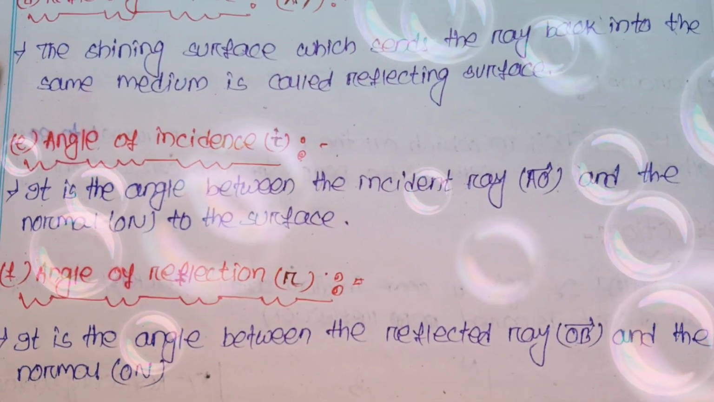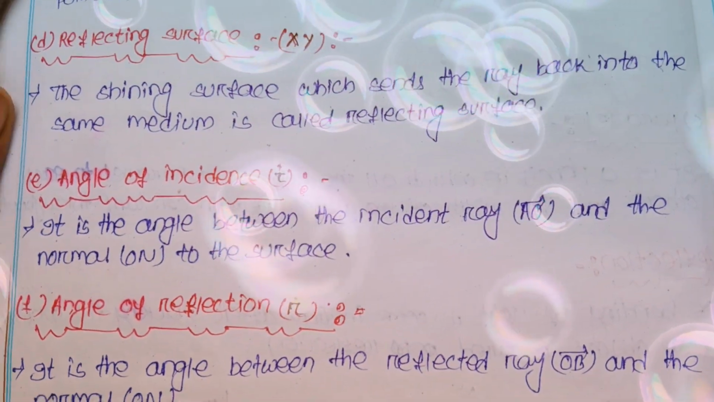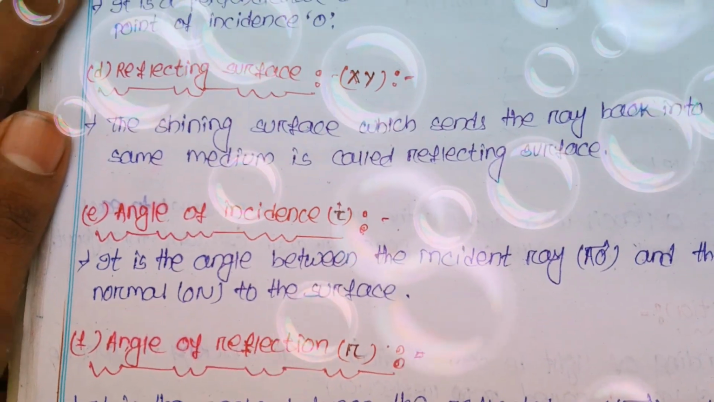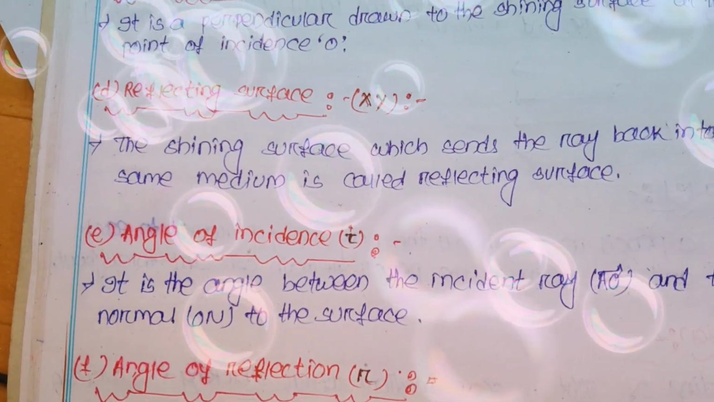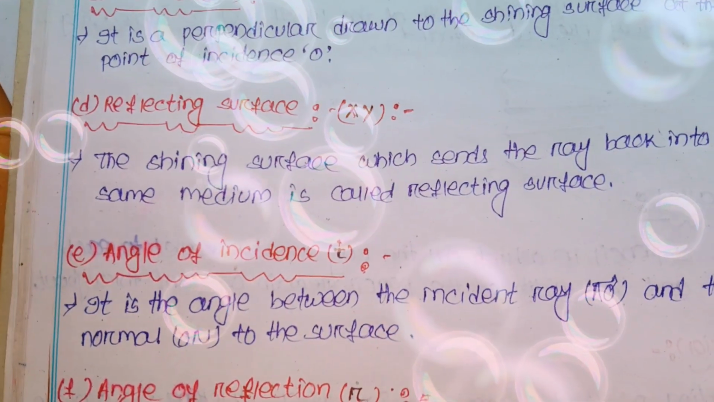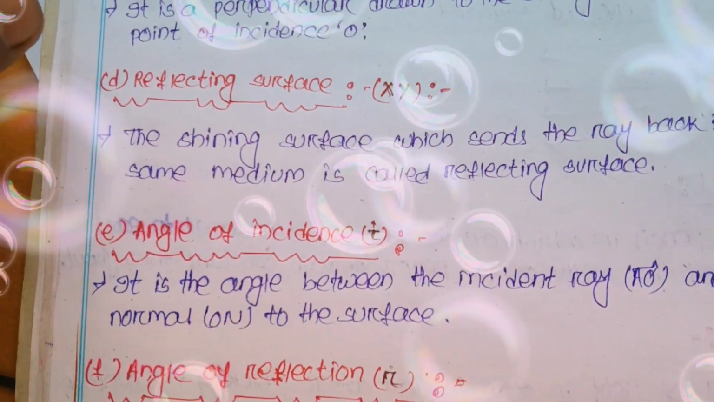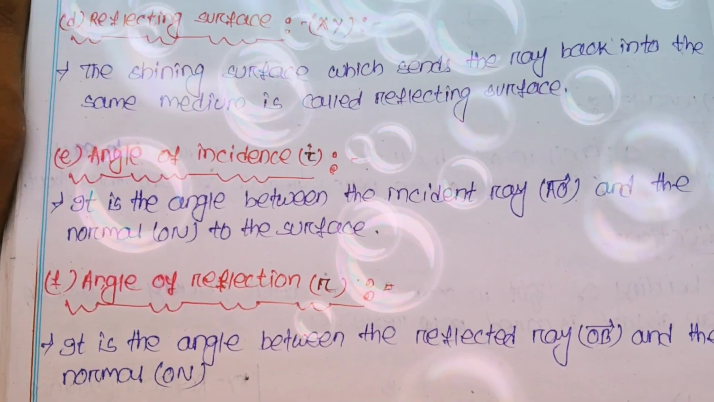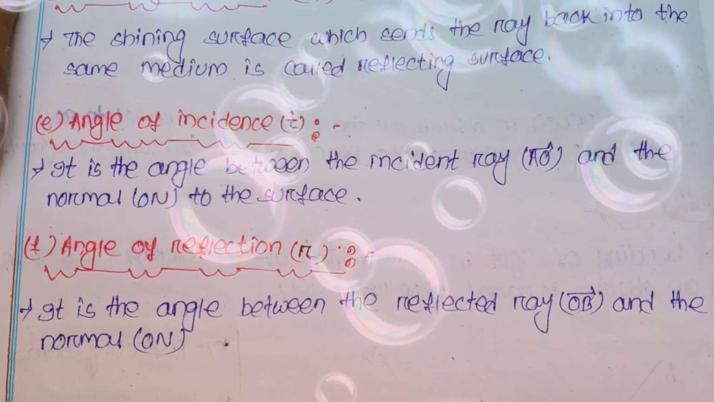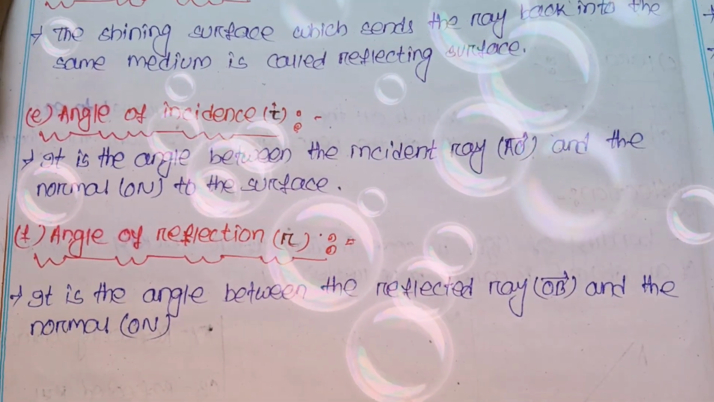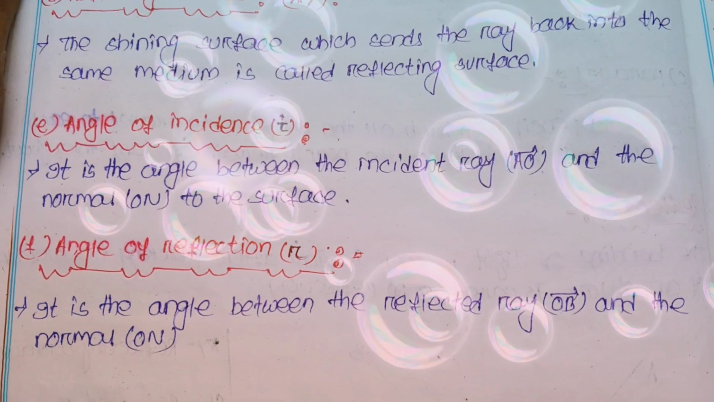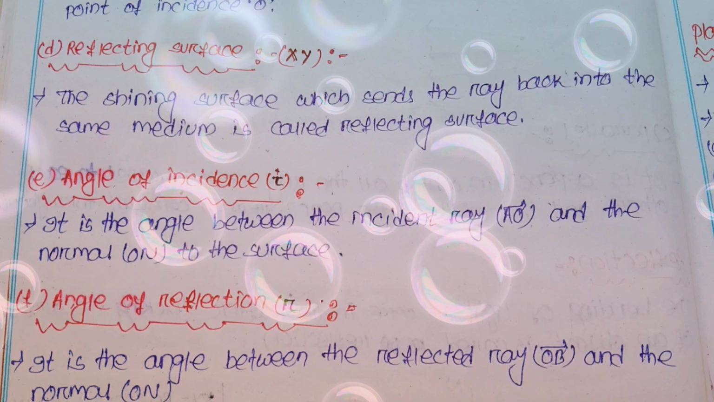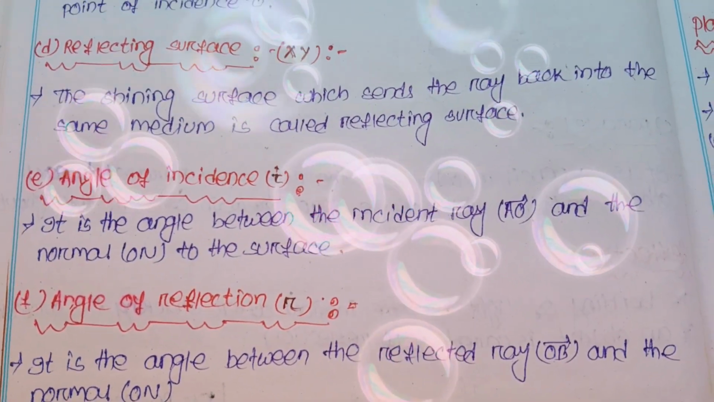Then after, angle of incidence. What is angle of incidence? It is the angle between the incident ray and the normal ray. The angle between the incident ray and normal ray is called the angle of incidence. It is denoted as i, small i. Then after, angle of reflection. It is the angle between the reflected ray and normal ray, and it is denoted as r, small r.